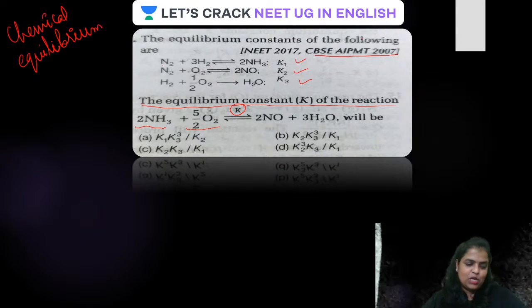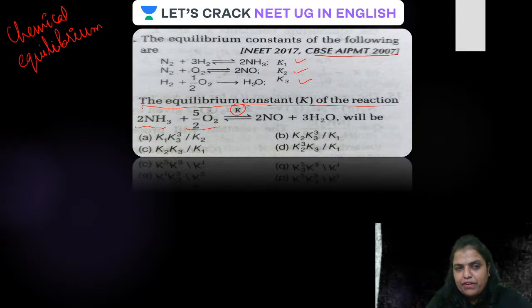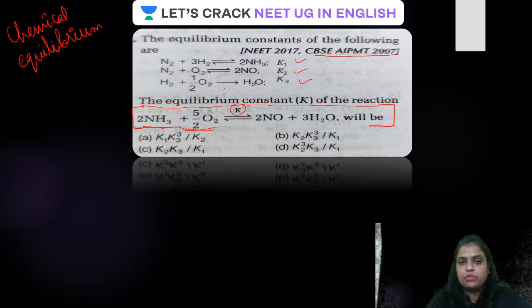Don't forget that. Okay, come on, guys, have a look at the screen. The equilibrium constants of the following reactions are given. You have to find out the equilibrium constant for this given reaction. Remember how you should think. Always remember, the product ammonia is on the product side, for which K1 is given.